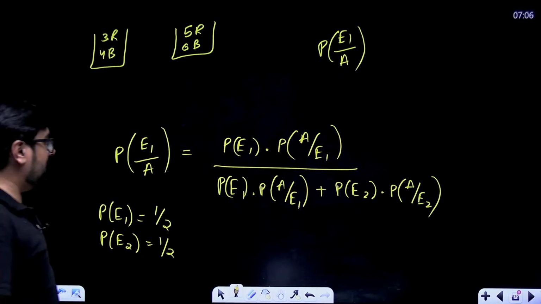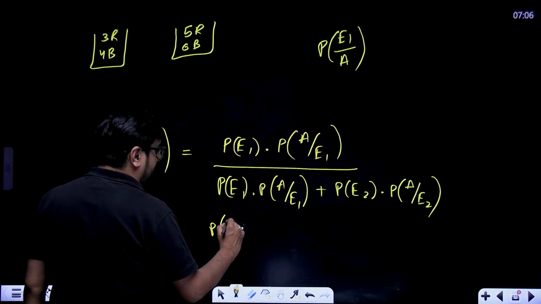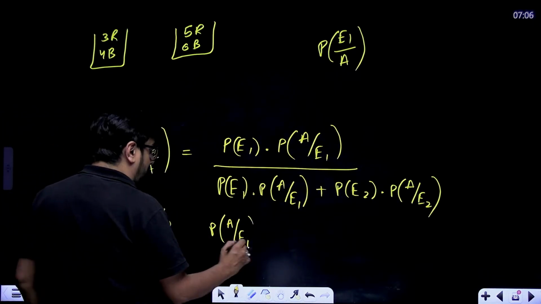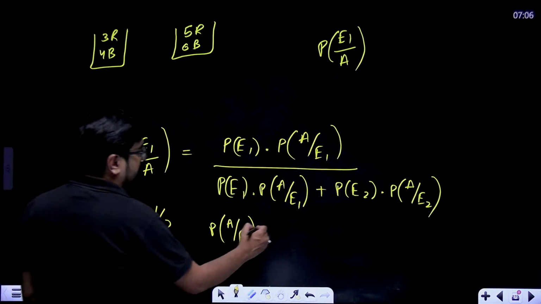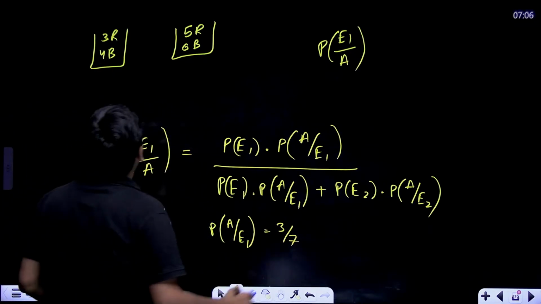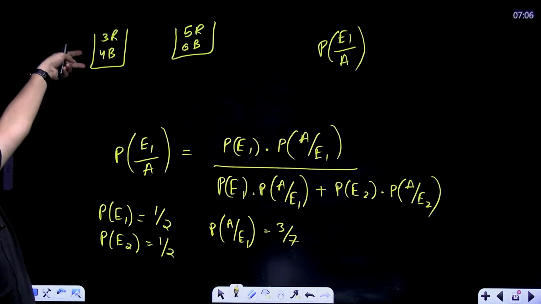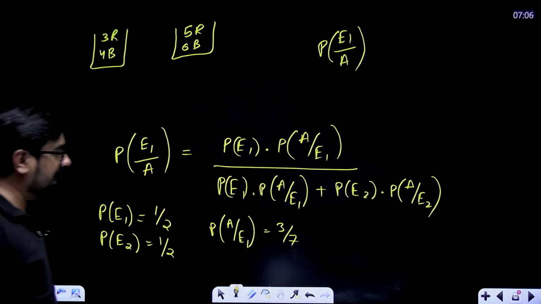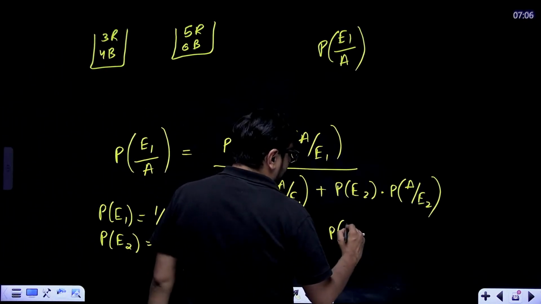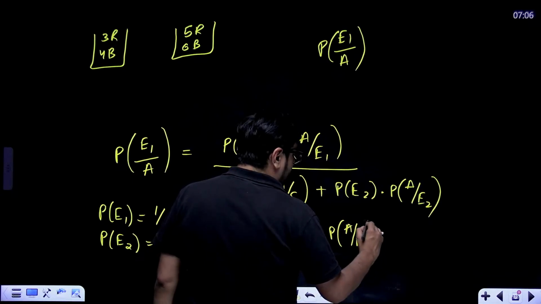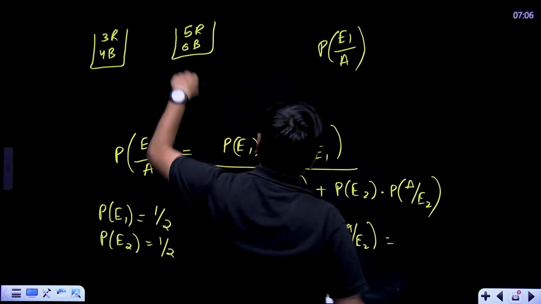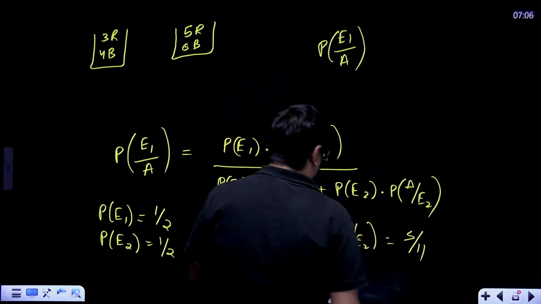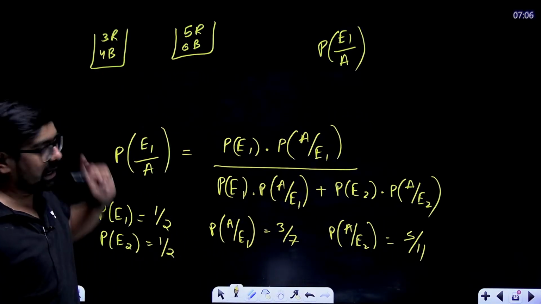P of A given E1, that means a red ball from jar number 1. So this will become 3 by 7, because 3 are red and the total is 7. P of A given E2 we also check. So P of A given E2 will come out to 5 by 11, because red balls are 5 and the total is 11.